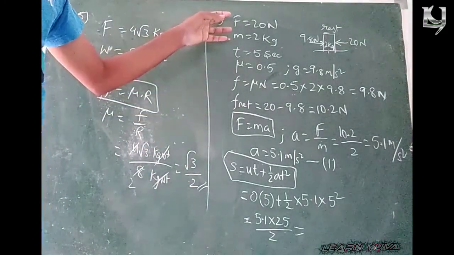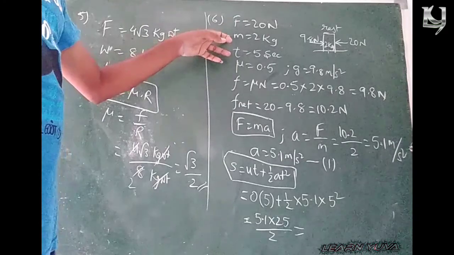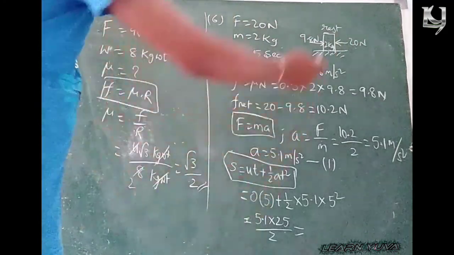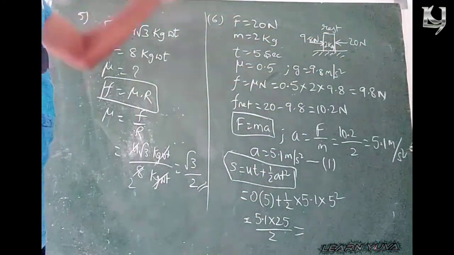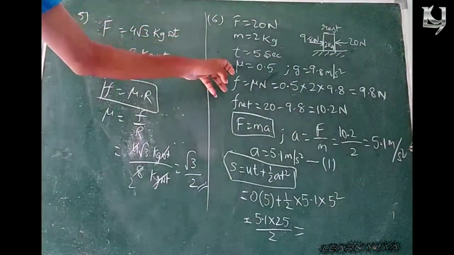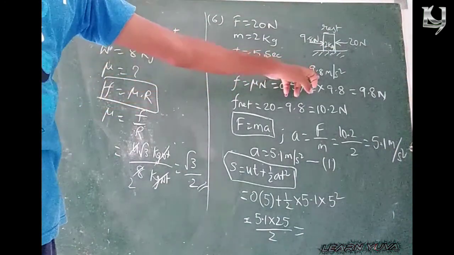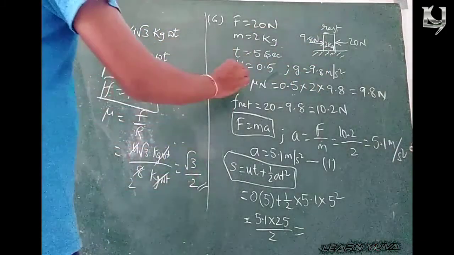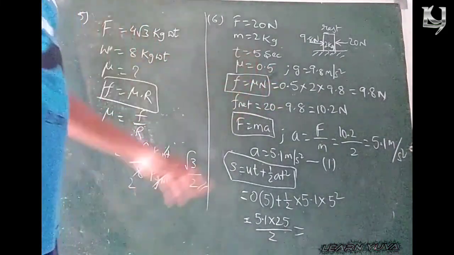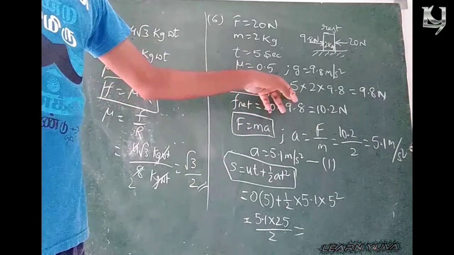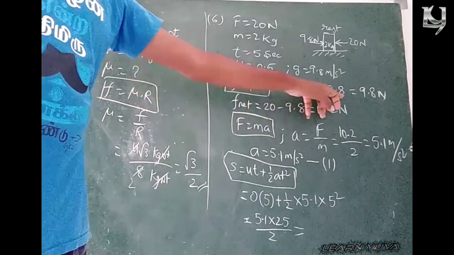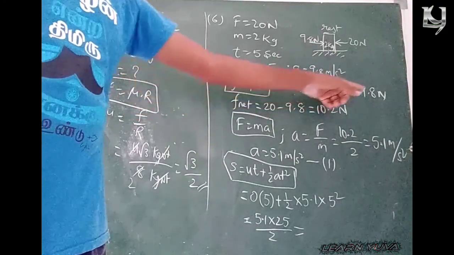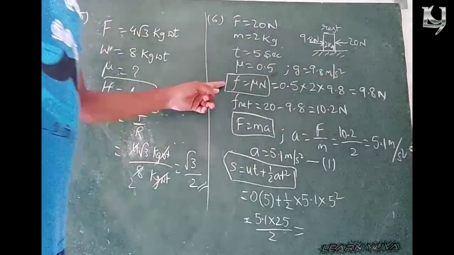Given force is 20 newtons, mass is 2 kg, and the body is at rest on a horizontal surface. The force of 20 newtons is applied and the body travels for 5 seconds. Given coefficient of friction is 0.5, take g equal to 9.8 meter per second square. First of all, find the frictional force by F is equal to mu into N. That is mu 0.5 into N, which is mg, 2 into 9.8. So 0.5 into 1 into 9.8, 9.8 newtons is the frictional force.